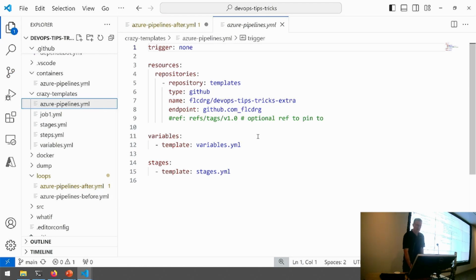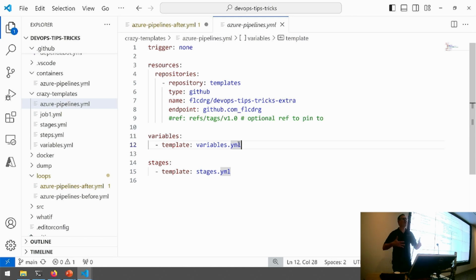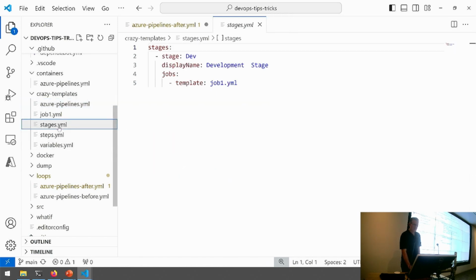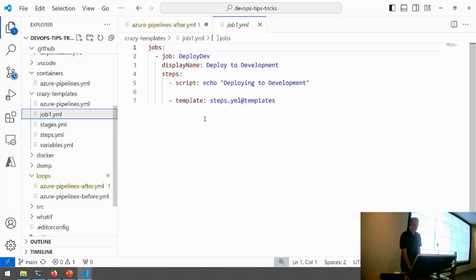So I've got a pipeline here, and I'm using the template feature of Azure Pipelines. First of all, I've got some variables defined in another file. That's reasonable because I might want to reuse those across different pipelines. I'm okay with that. And then I've said, okay, my stages are actually defined in a separate file called stages. So, okay, let's have a look at that one. Here's my stages, and then I've got my jobs in that stage. They're defined in another file. Okay, let's have a look at that one.